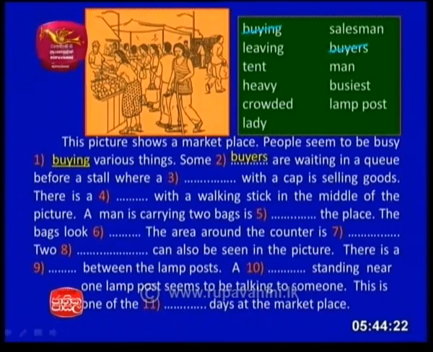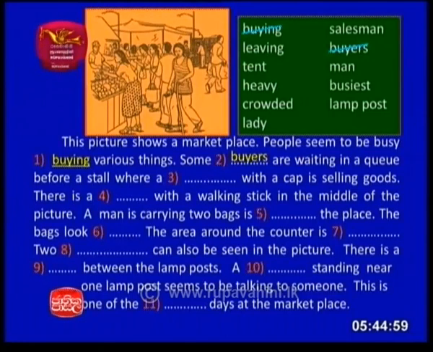Now let us read the words first. Buying, leaving, tent, heavy, crowded, lady, salesman, buyers, man, busiest, lamppost. So you can see some verbs and nouns and adjectives as well, right? All right. So some buyers are waiting in a queue. You can see those people who buy, we call them buyers.